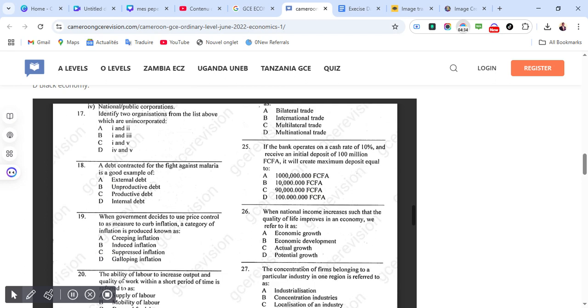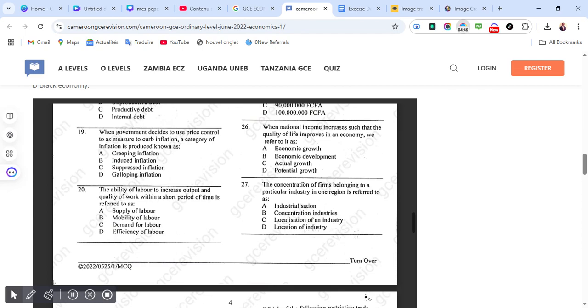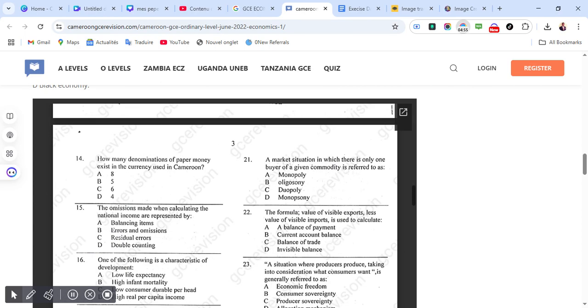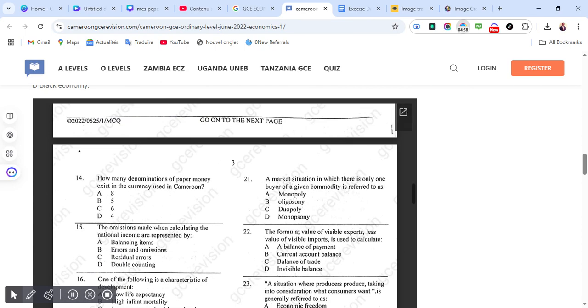When government decides to use price control as a measure to curb inflation, a category of inflation is produced known as. Correct answer is C, which is suppressed inflation. The ability of labor to increase output and quality of work within a short period of time is referred to as. Correct answer is D, efficiency of labor. A market situation in which there is only one buyer of a given commodity is referred to as. Correct answer for 21 is D, which is monopsony.